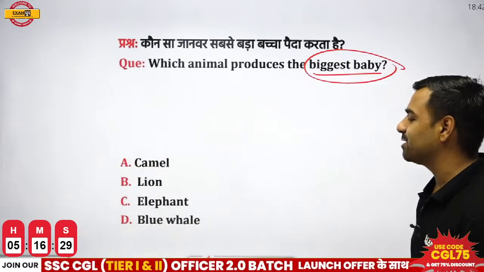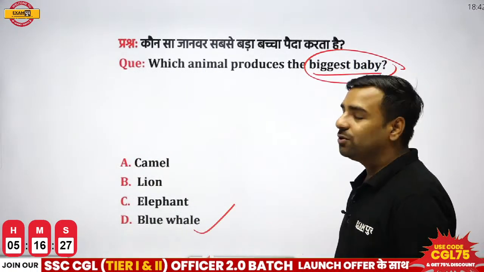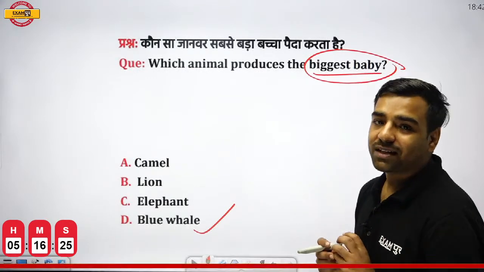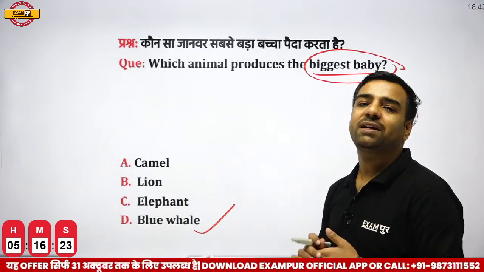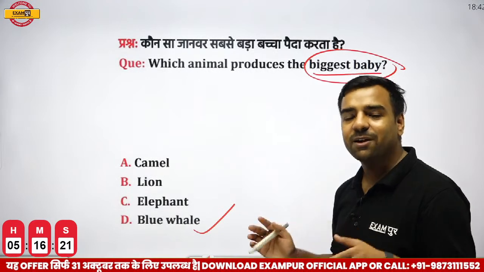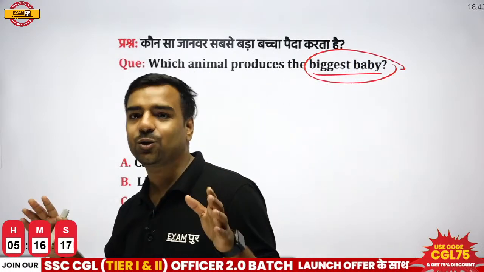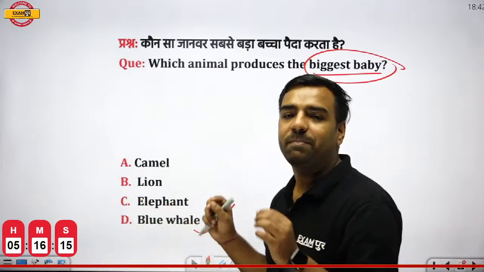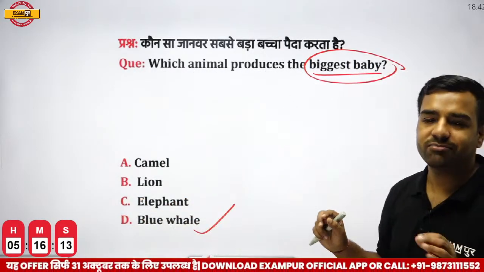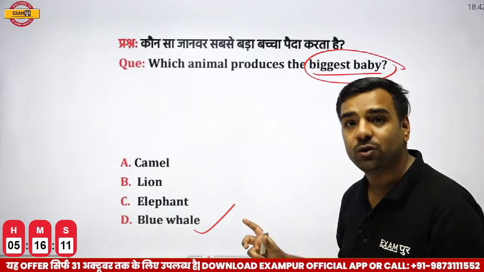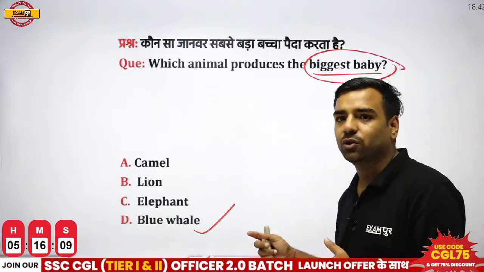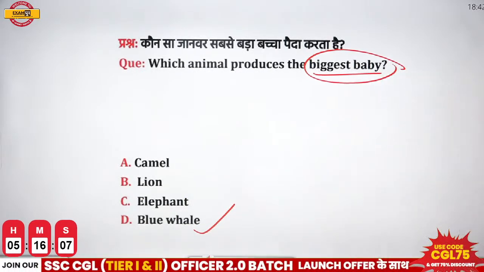Totally correct. The correct answer is going to be blue whale. Do you know, if I talk about this blue whale, when it gives birth to the baby, at that time itself, that particular baby is around 2000 kgs. So it's a huge amount, right? So yes, the biggest baby which is actually produced by an animal is blue whale. So both of you are correct. That the correct answer is going to be D.